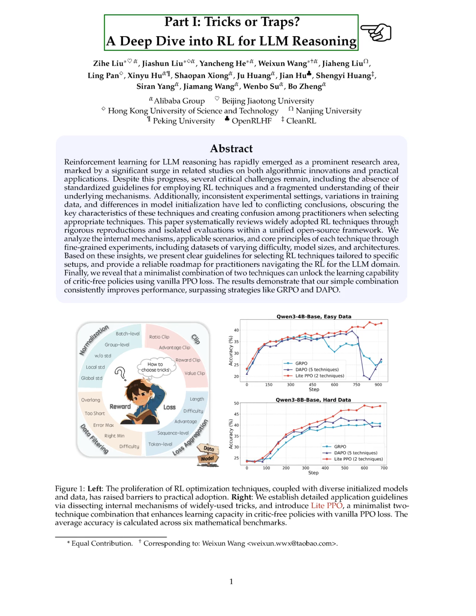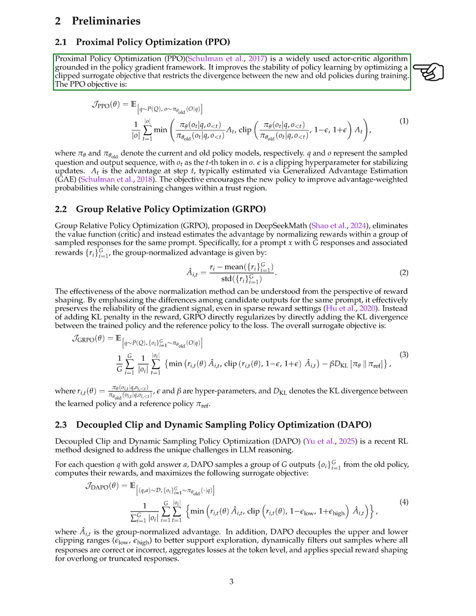Section: Introduction. In this section, we introduce Proximal Policy Optimization, PPO, a popular actor-critic algorithm based on the policy gradient approach. PPO enhances the stability of policy learning by optimizing a modified objective that limits the difference between the new and old policies during training.